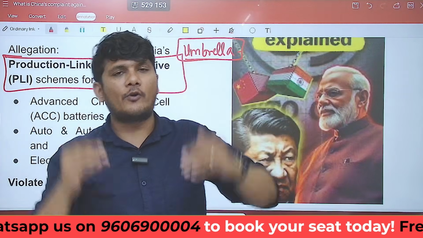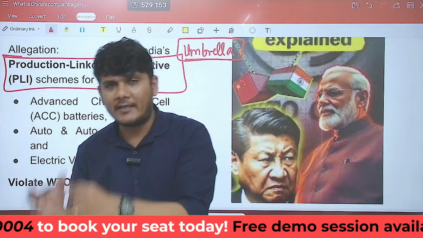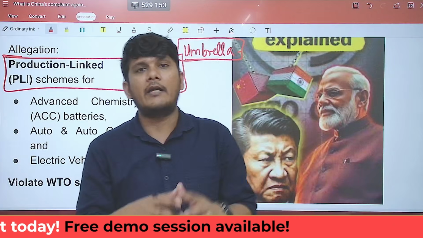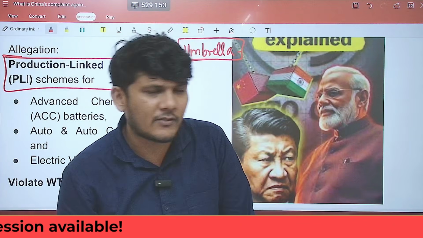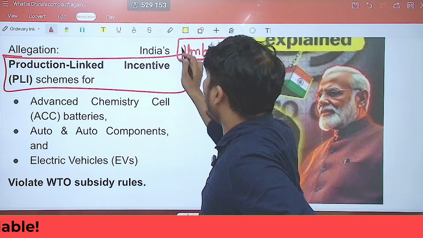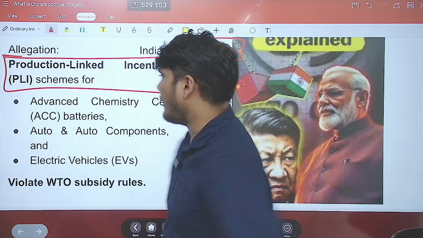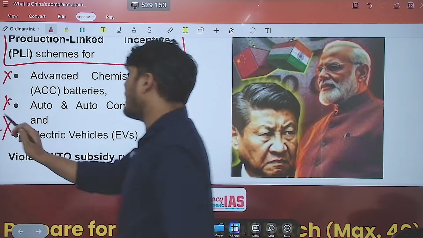Under this production linked incentive scheme, there are various sectors, products and goods that are covered. China is not raising its voice with respect to the entire umbrella scheme PLI, but with respect to three subsectors under the PLI.